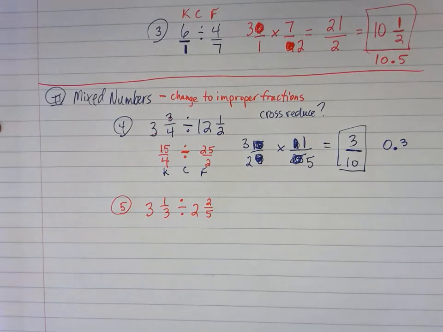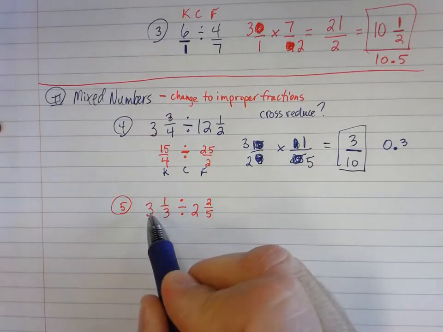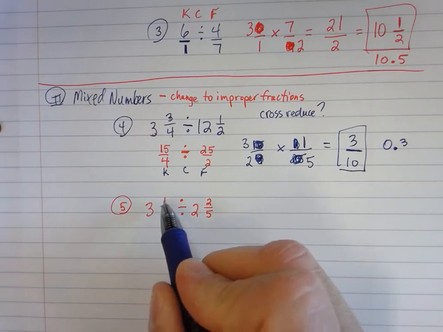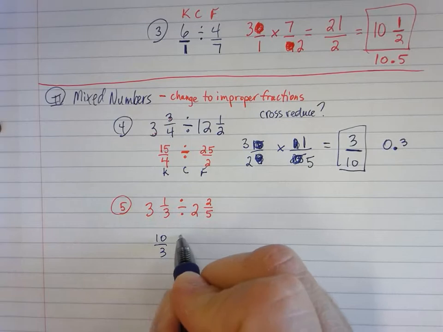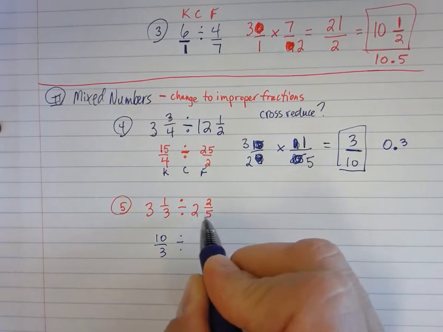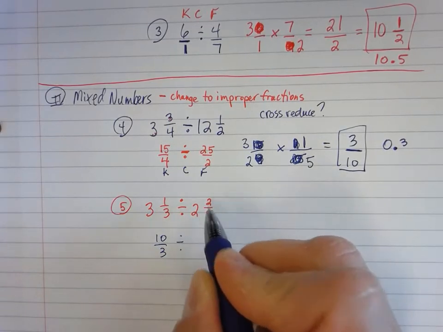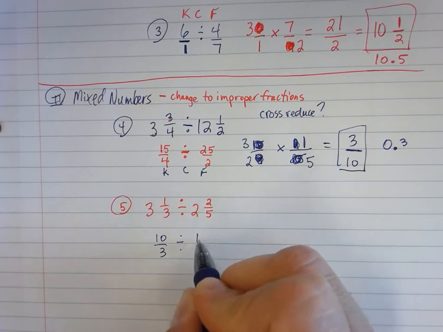3 1/3 divided by 2 2/5. Change them into proper fractions. You ready? 3 times 3 is 9, plus 1 is 10/3. 5 times 2 is 10, plus 2 is 12/5.